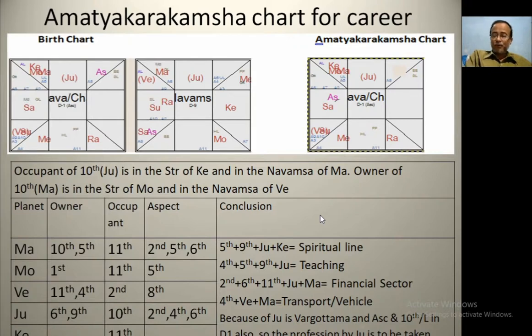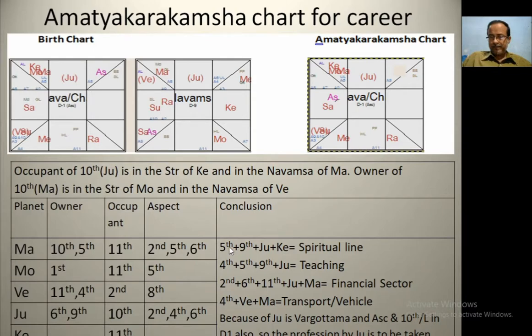Because Jupiter is Vargottama, you can see here Jupiter in D1 is placed in Aries. In D9, Jupiter is placed in Aries also. So Jupiter is Vargottama. And in D1, Jupiter is the ascendant and 10th lord. For this reason, the profession indicated by Jupiter is to be taken into consideration. So the final conclusion is that the profession for this native is this one.